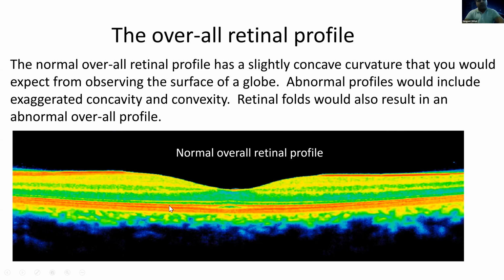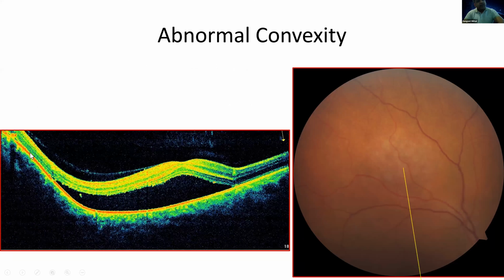Or you can see here, this case we discussed earlier also. There is a sudden increase in convexity, and this is also not normal. In this case, it was due to choroidal hemangioma.